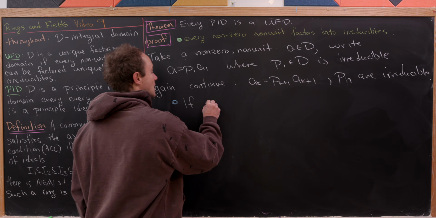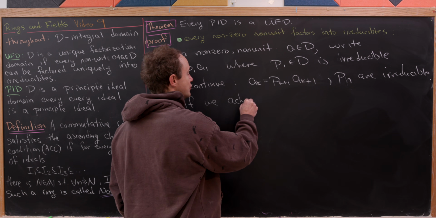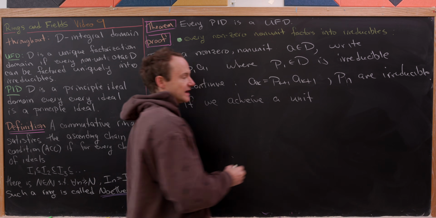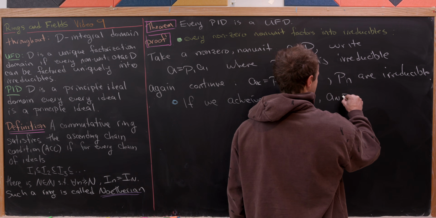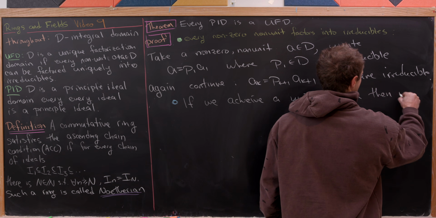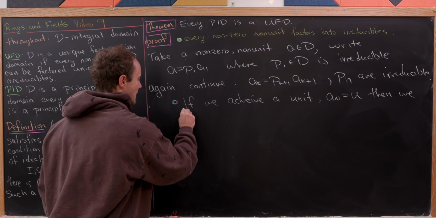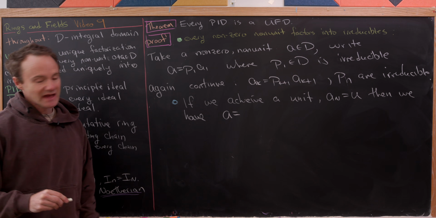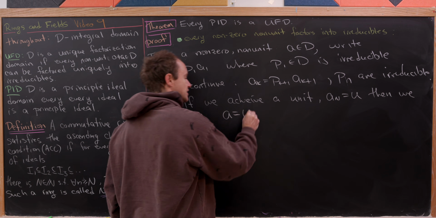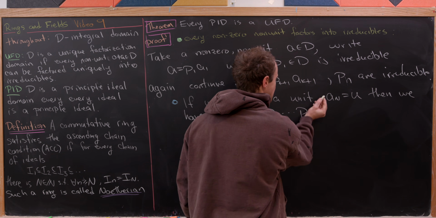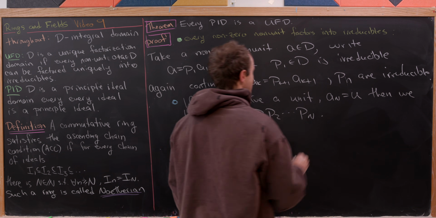So if we achieve a unit, in other words, one of our A's is a unit, I'll call it A sub n, which is U, then we have the following equation, which is really a factorization of our original. So we have A is equal to U times P1 times P2 all the way up to P sub n, and that means we're done.